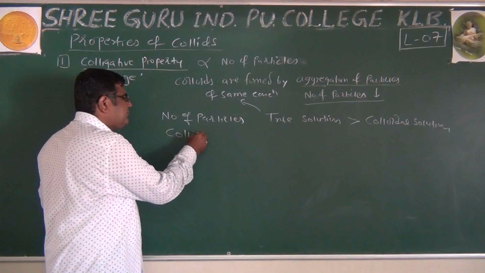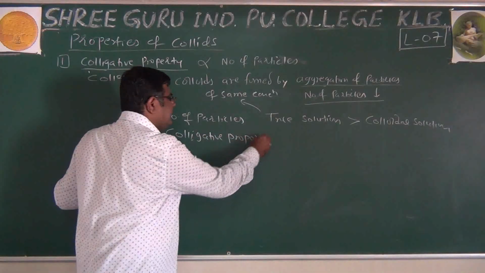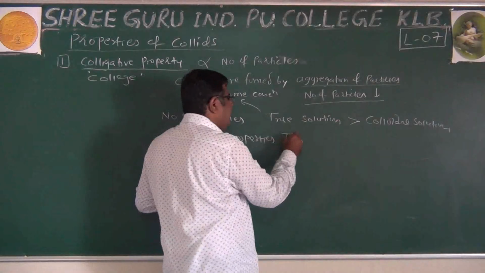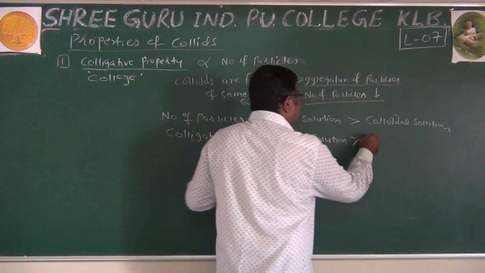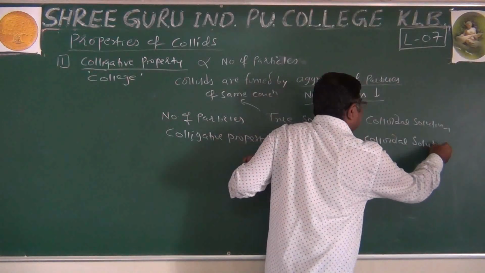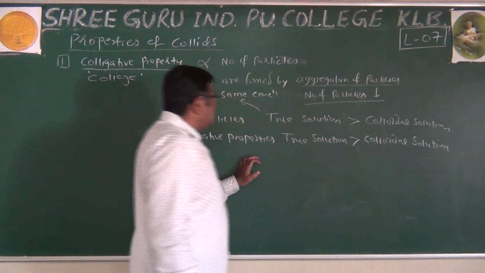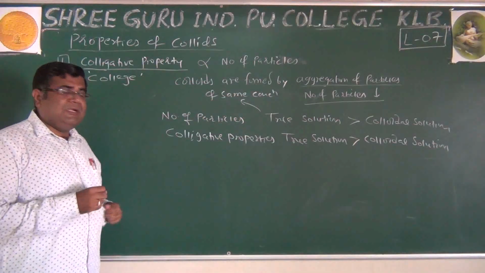That's why colligative properties of true solution is greater than colloidal solution, because colligative property is directly proportional to the number of particles.